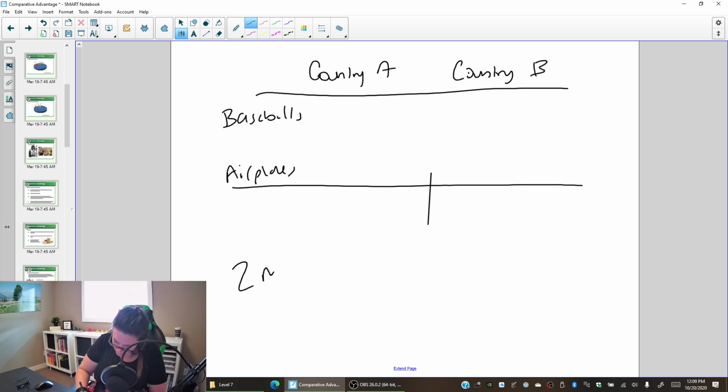If we produce for 2 full minutes, then country A will make 122 baseballs. Or in the same 2 minutes with the same number of people, country A can make 72 airplanes.